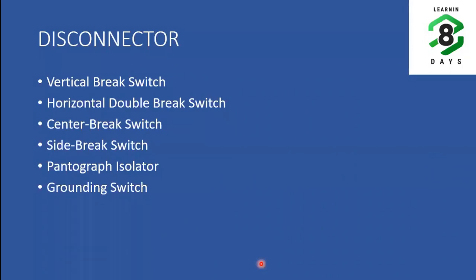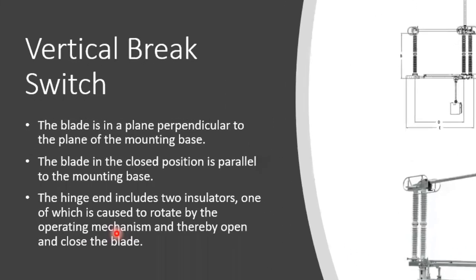There are different types of disconnectors or isolators. Here we are going to discuss the vertical break switch, horizontal double break switch or isolator, center break, side break, pantograph isolator, and this grounding switch I have put here because the grounding switch is a part of the isolator physically.